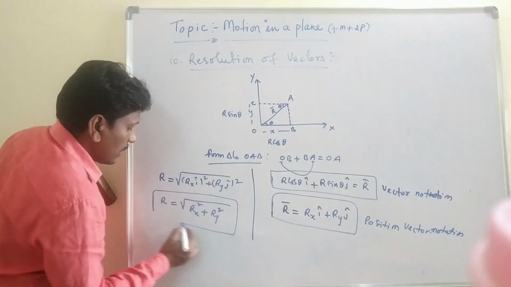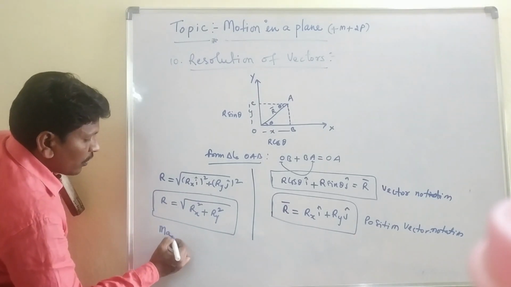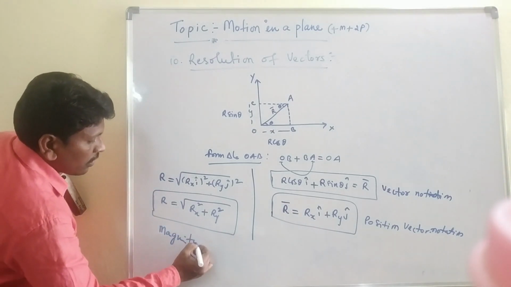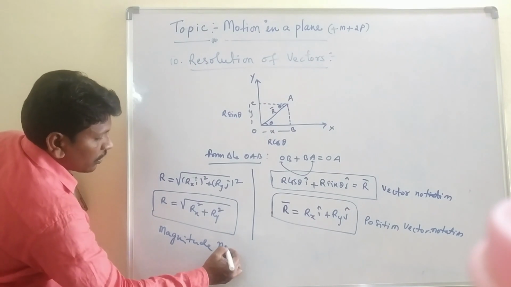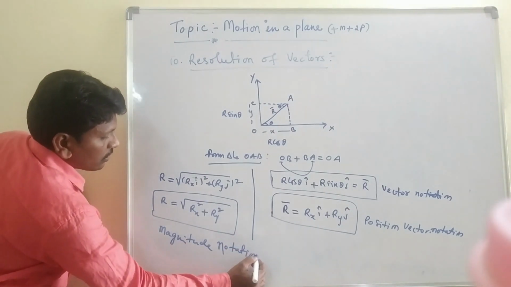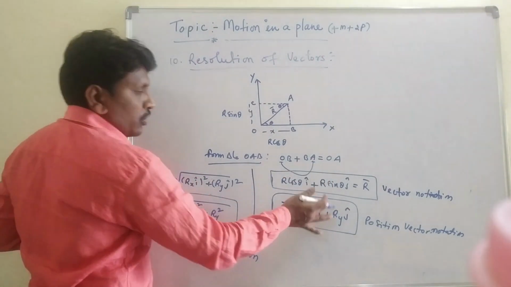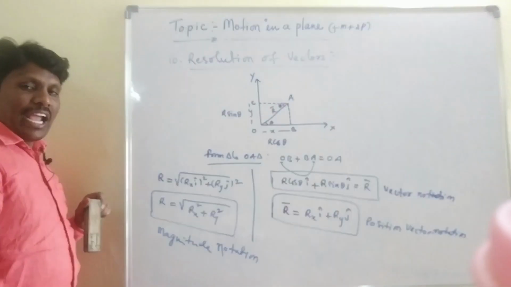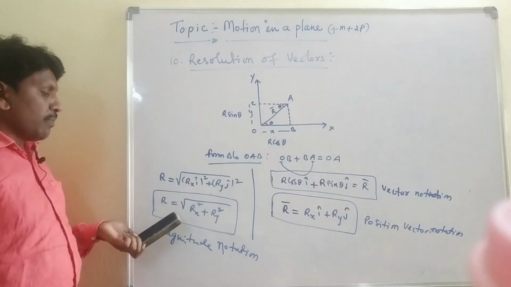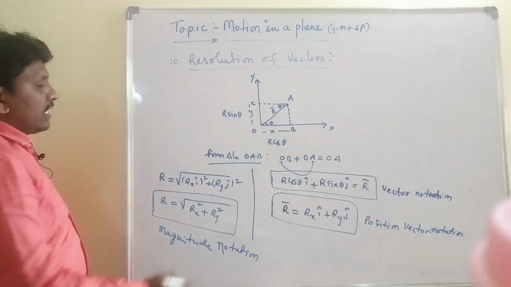This is the magnitude notation. So: vector notation, position vector notation and magnitude notation. This is the magnitude of the resolution of vectors.